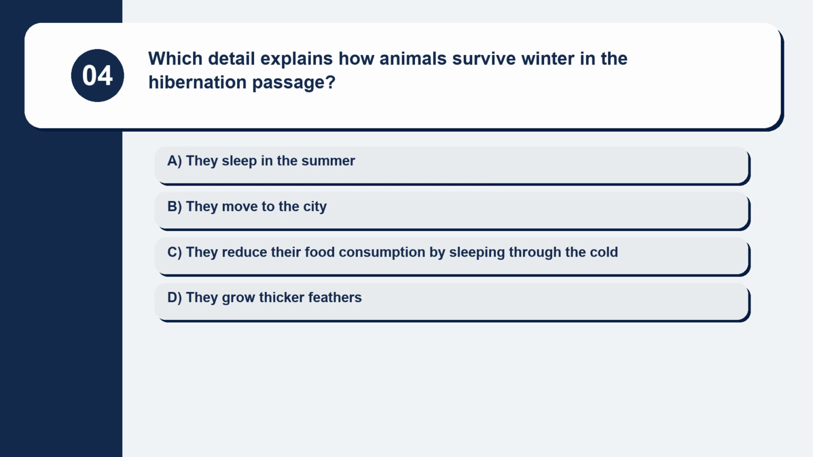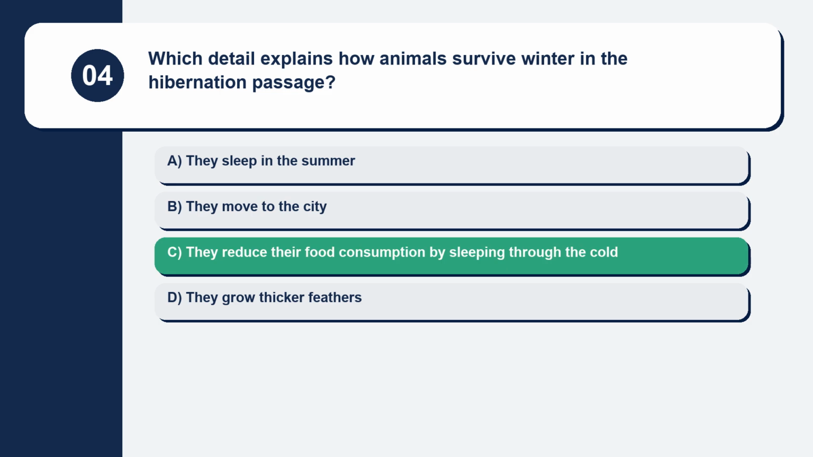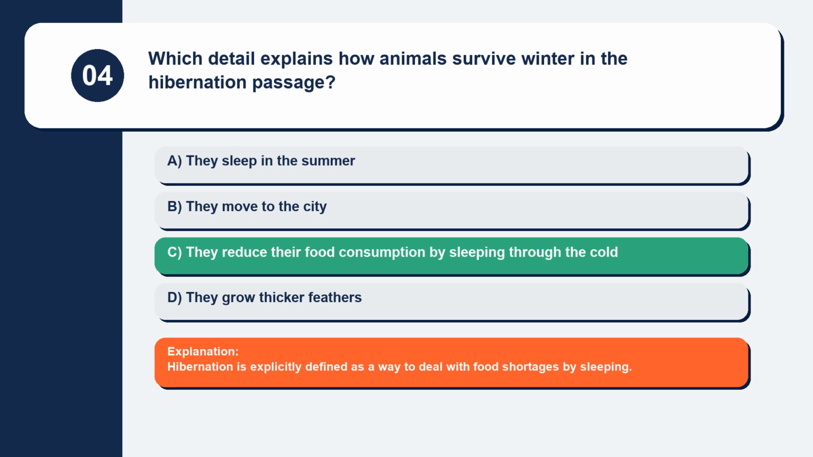Question 4. Which detail explains how animals survive winter in the hibernation passage? They sleep in the summer. They move to the city. They reduce their food consumption by sleeping through the cold. They grow thicker feathers. Hibernation is explicitly defined as a way to deal with food shortages by sleeping.